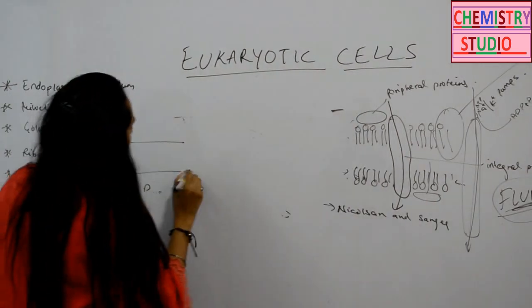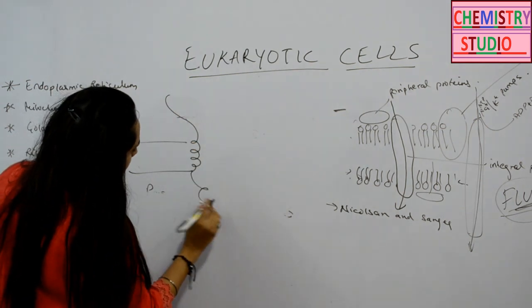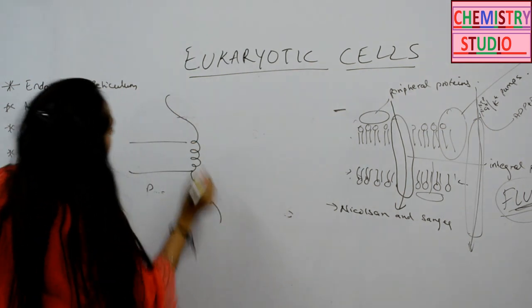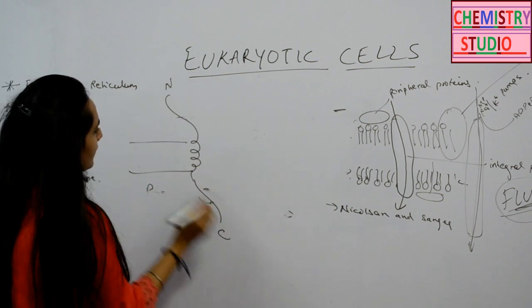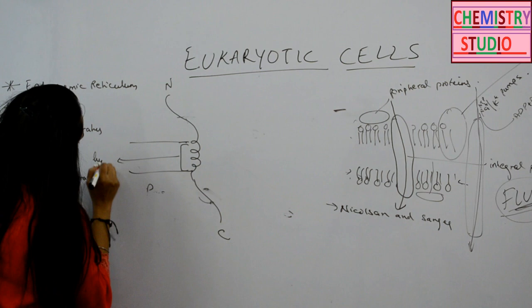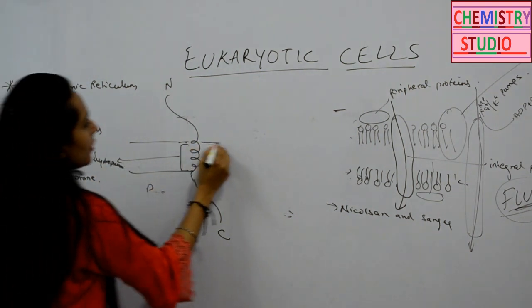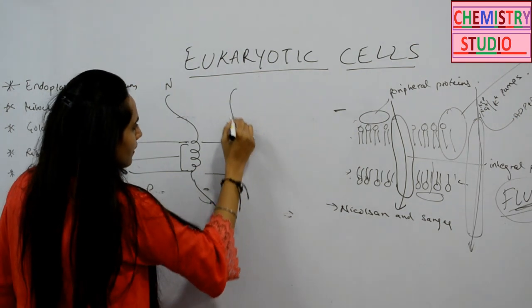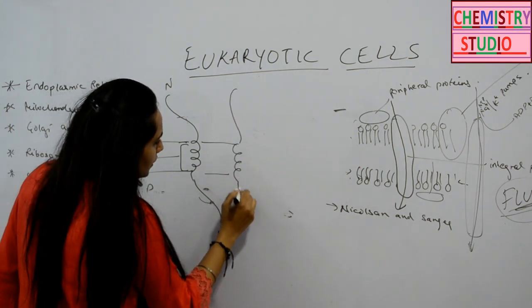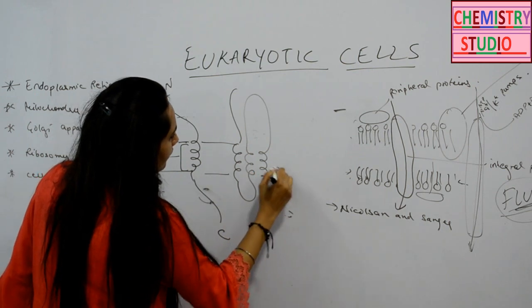If this is the membrane, some of the integral proteins would be like this. This may be the N terminal and this is the C terminal, and this is the hydrophobic region of the protein. And this is a single transmembrane protein. Now in the other variety you have it like this.